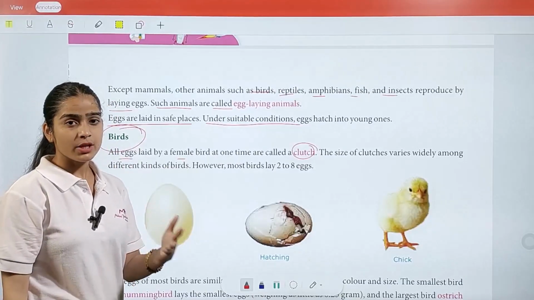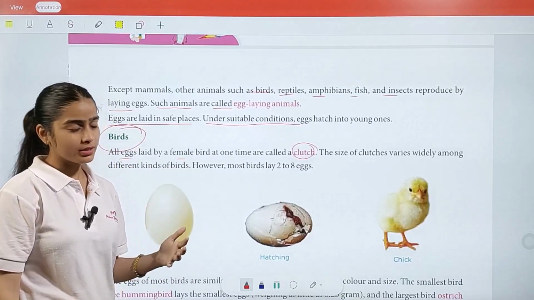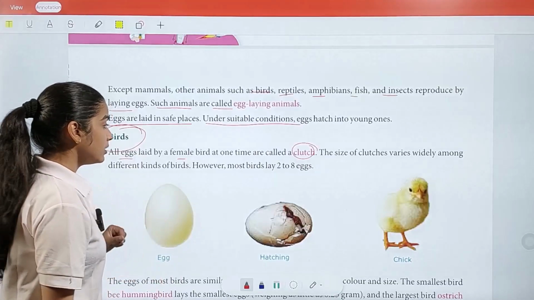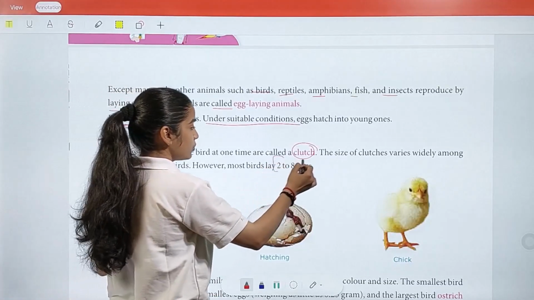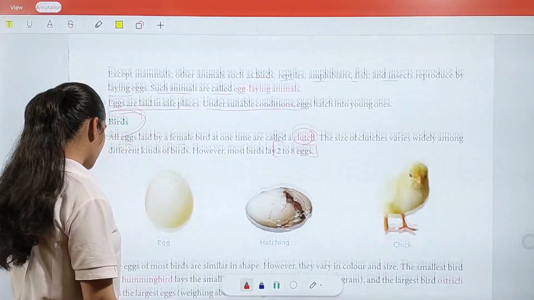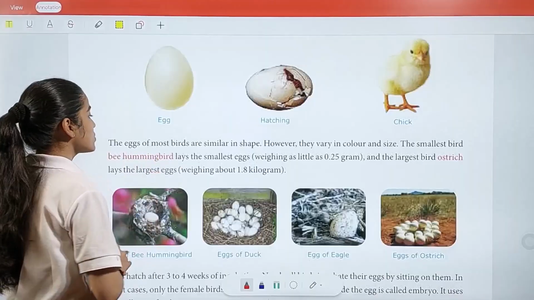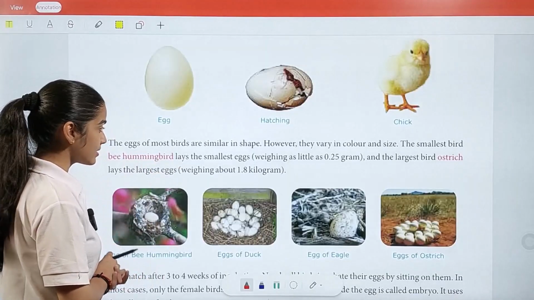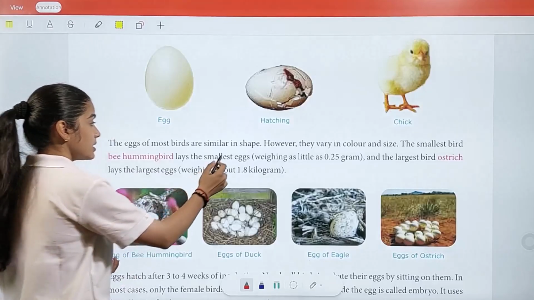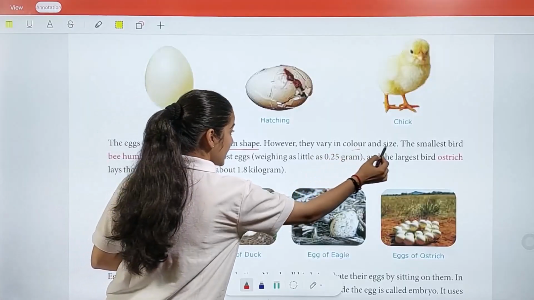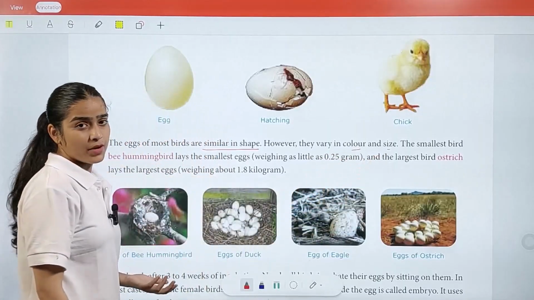Their sizes vary from bird to bird, and the number we have is 2 to 8 eggs generally, each and every kind of bird is laying. Now the eggs of most birds are similar in shape, however they vary in color and size. So what we understand here, the shape is similar, okay, but their color and size differ and vary from bird to bird.